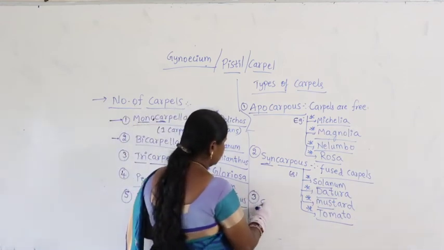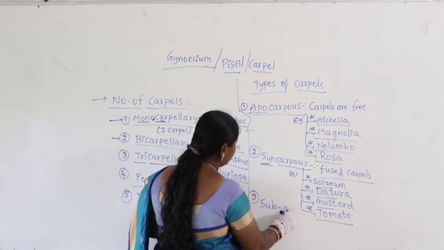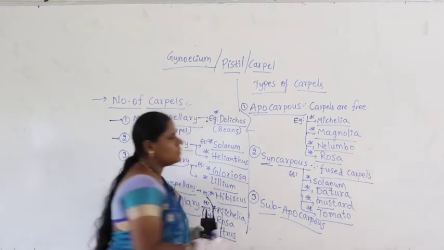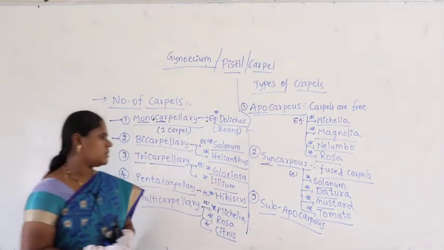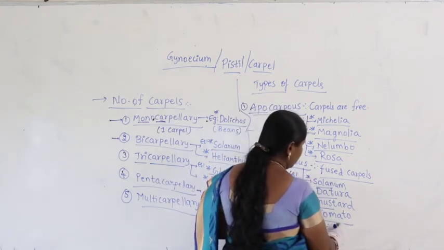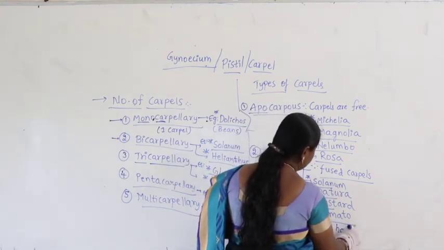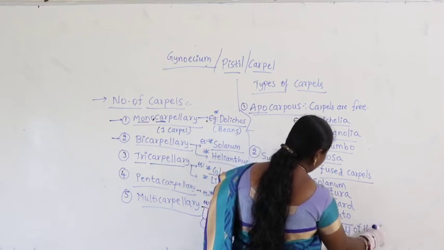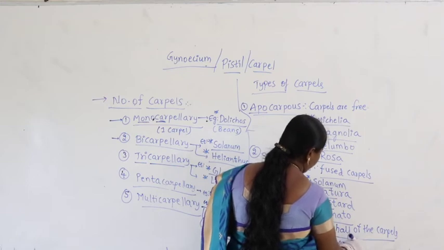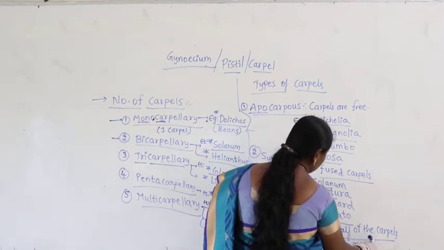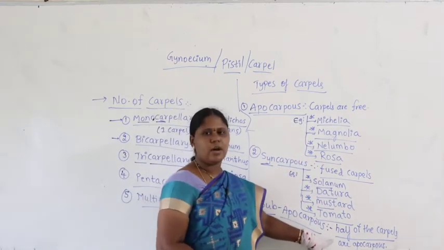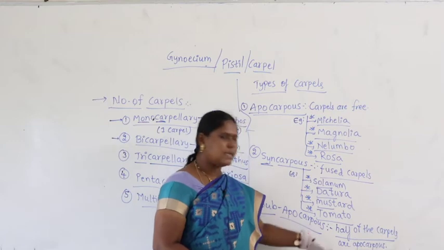Then the other condition is said to be subapocarpous. What is the condition? When you take subapocarpous, half of the carpels are apocarpous, or you can write half of the carpels are free.